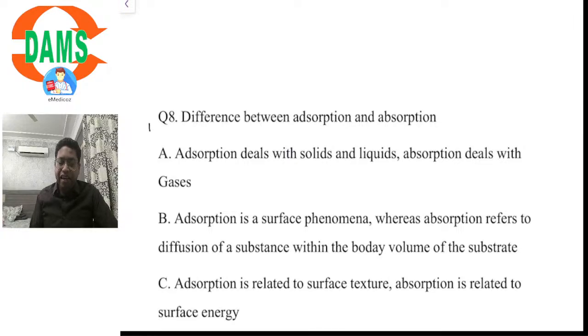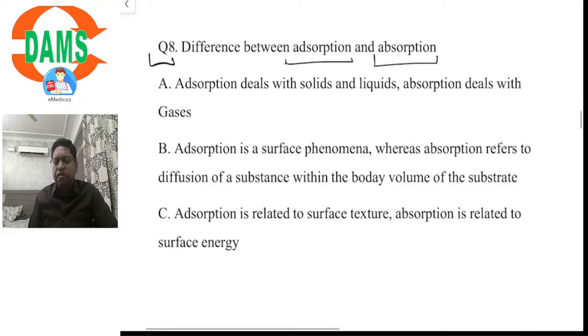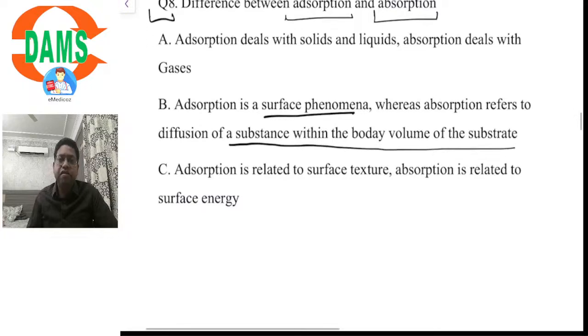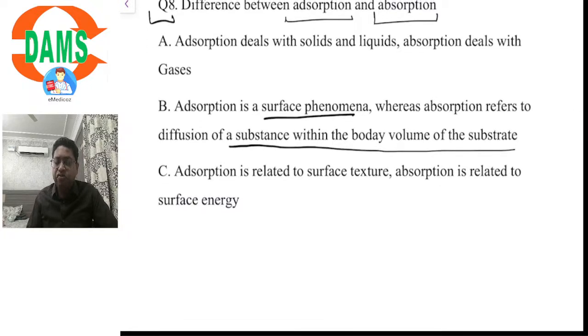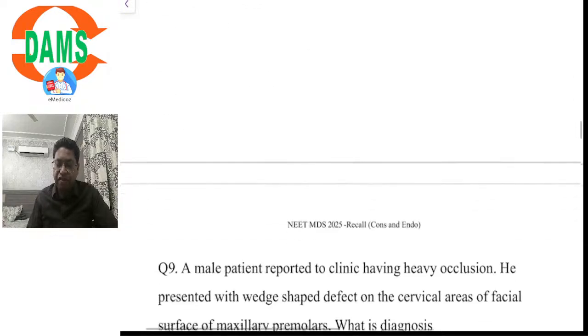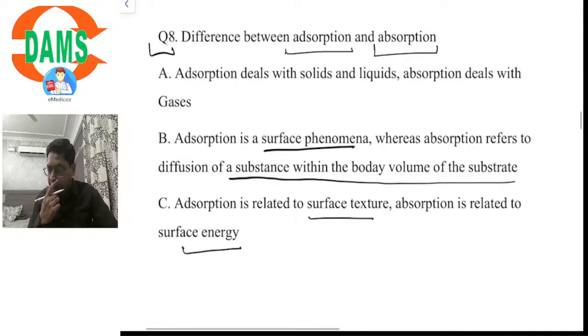Coming over to question number 8. What is the difference between adsorption and absorption? Not specifically related to endo, but adsorption deals with solids and liquids. Absorption deals with gases. No. Adsorption is a surface phenomenon, whereas absorption refers to diffusion of a substance within the body of the substrate. Adsorption is related to surface texture and absorption is related to surface energy. These were the three options that were given to me by the recall session.